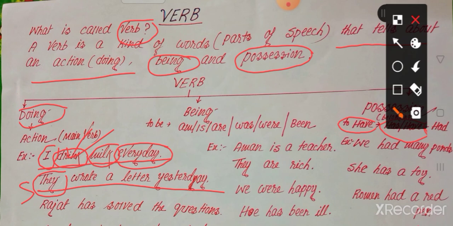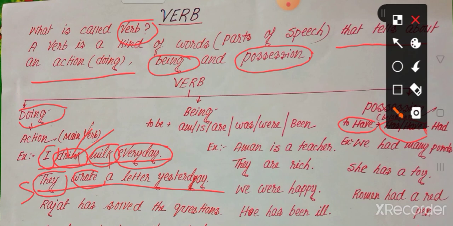Okay? And every doing verb functions as a main verb in a sentence. Without any verb, we do not get a complete sentence.